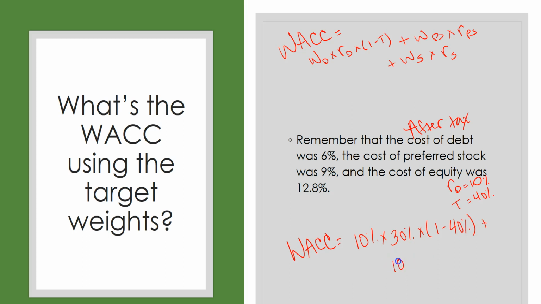Our weight in preferred stock was 10%, multiplied by the cost of preferred stock, which was 9%. Add to that the weight in common stock, 60%, times the cost of common stock, 12.8%. And so that gives us a weighted average cost of capital of 10.38%, which we can round to 10.4.